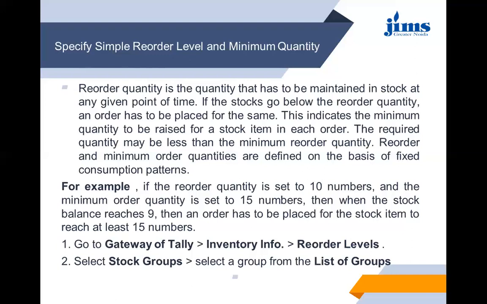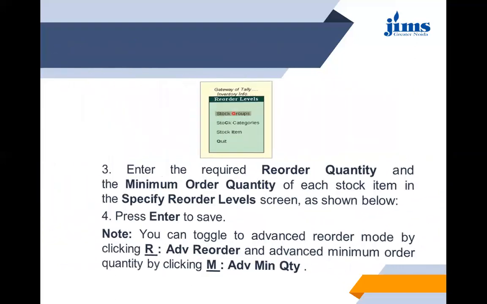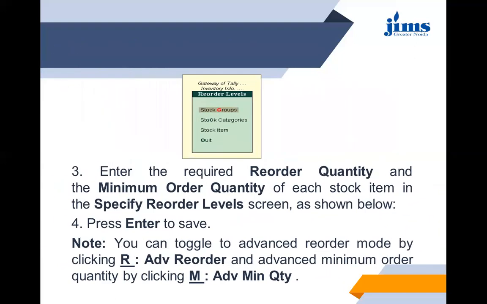So first of all, go to Gateway of Tally, then open the inventory information and the reorder levels. There you can maintain the orders, and if it is lacking, then you can reorder them to maintain the balance. Then select stock groups, select a group from the list of the groups. So this is the inventory information where you will go for the reorder level.